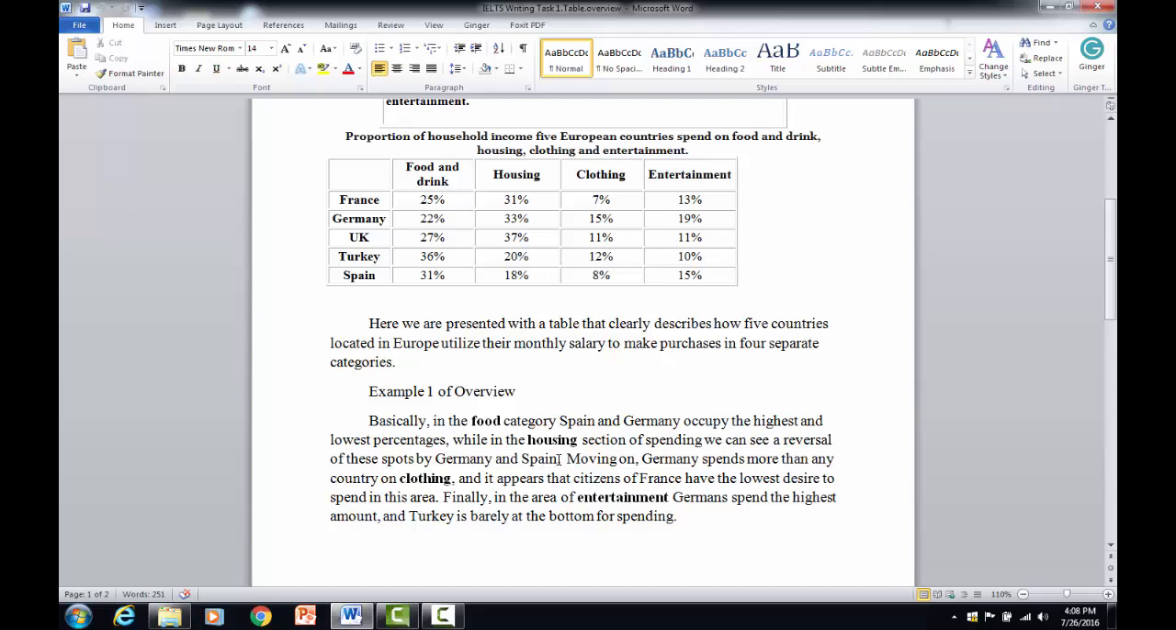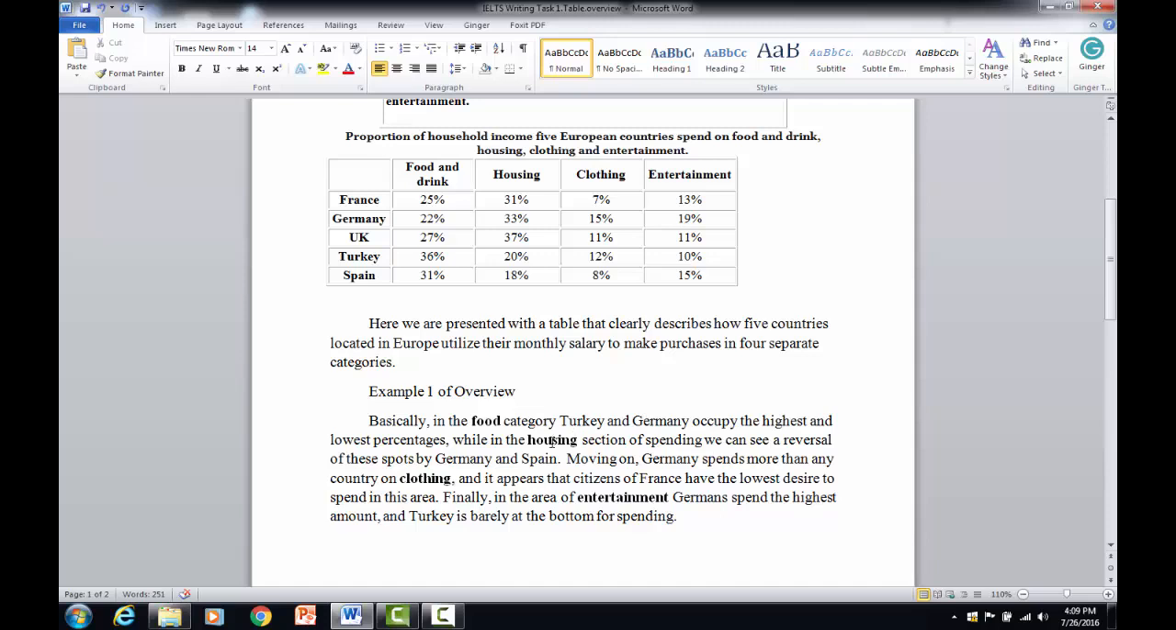A correction to the first sentence, because Spain is not the top in the food category. In the food category it is Turkey. Turkey's at the top in the food category. And so that's going to change. In the housing section, right? So in the food category, we're putting Turkey has the top percentage and Germany has the lowest percentage.